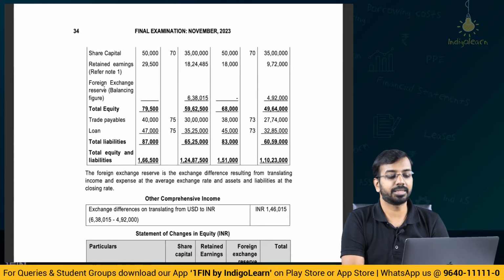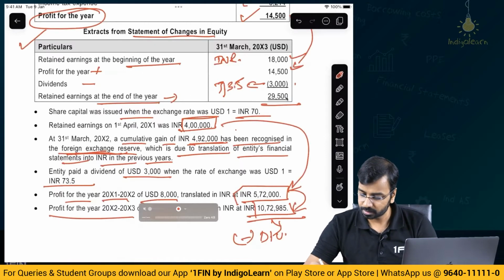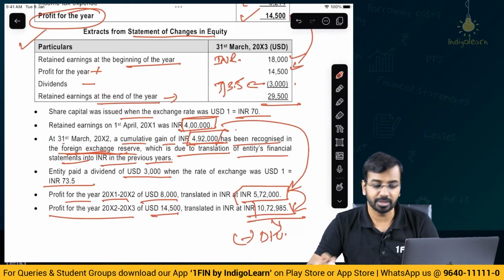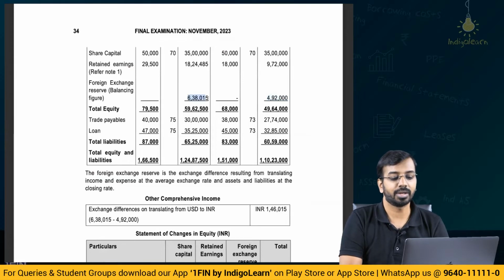Right. Then foreign exchange reserve, previous period number is given to us as 492. That is already given. If you see the question, on 31st March, cumulative gain was already there. So this is already given, that we will take as it is. Whereas for the current period, this number is the balancing figure.